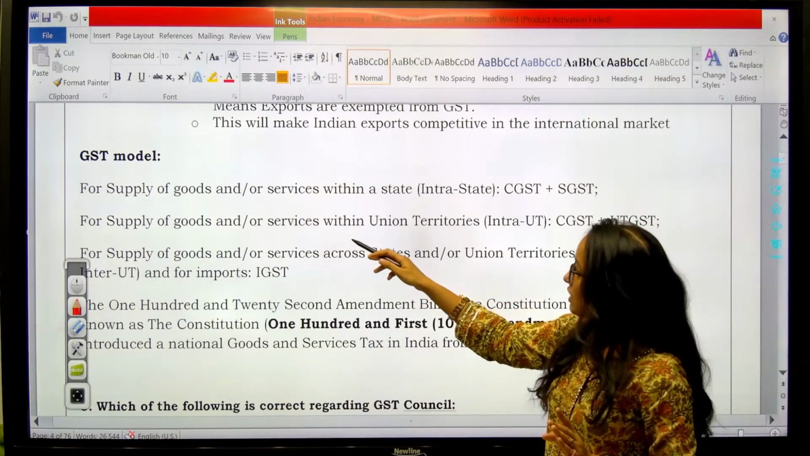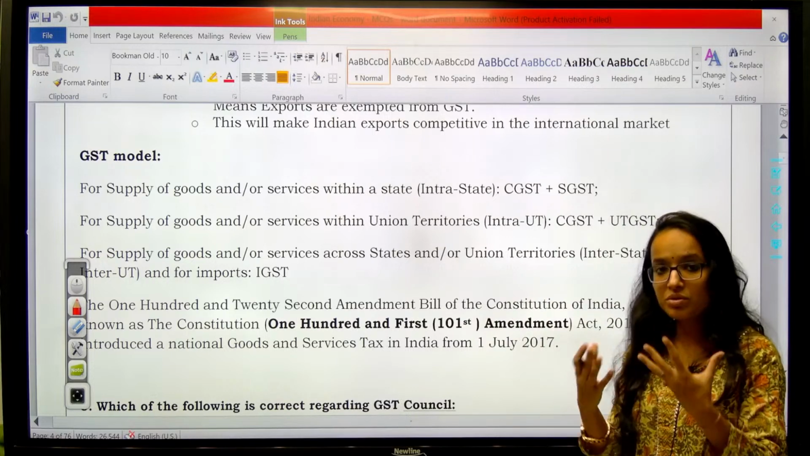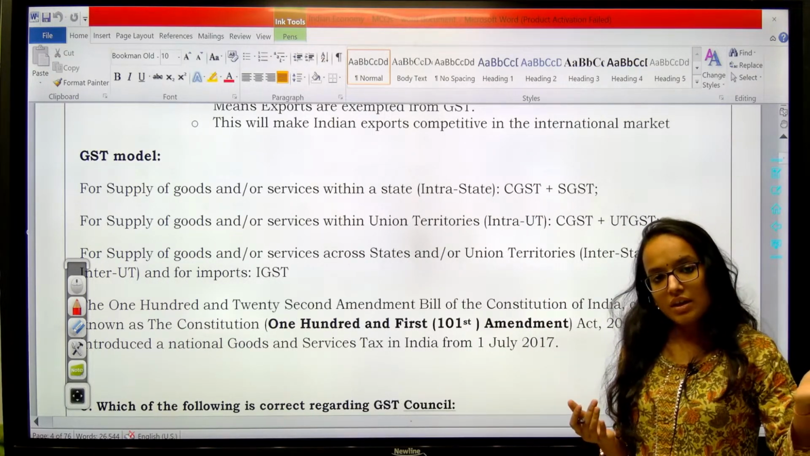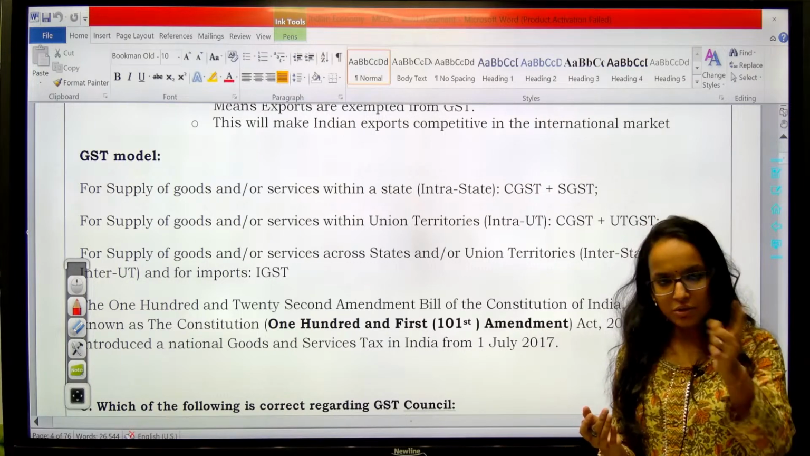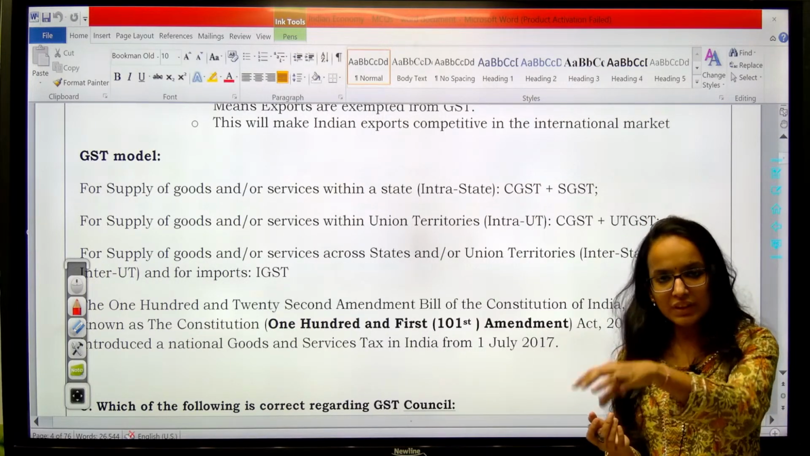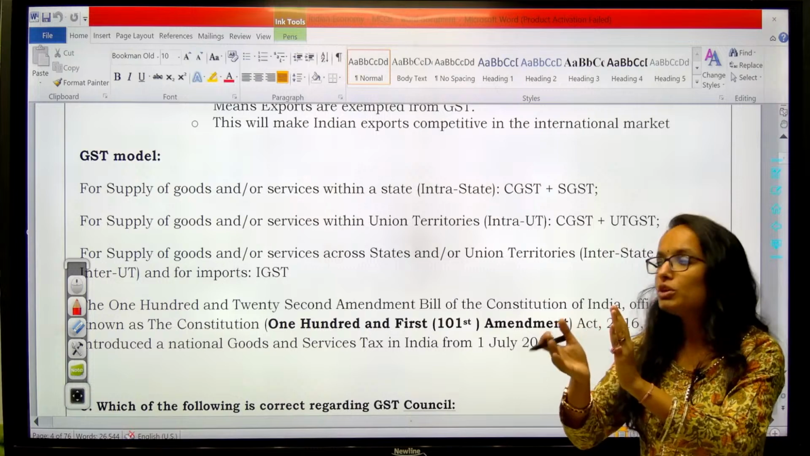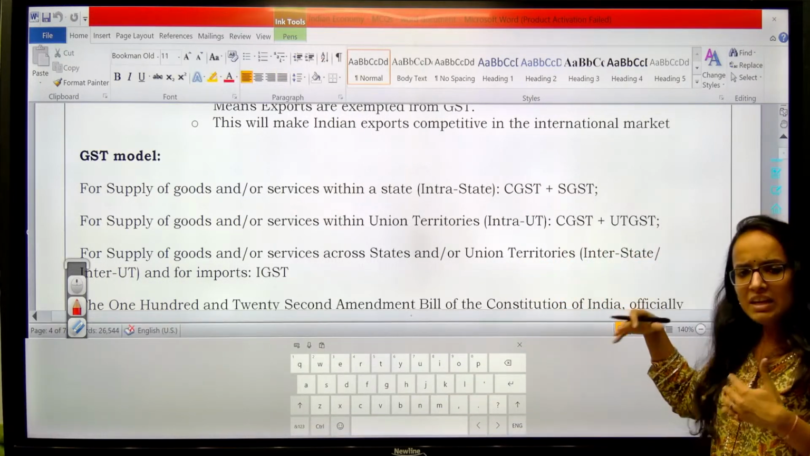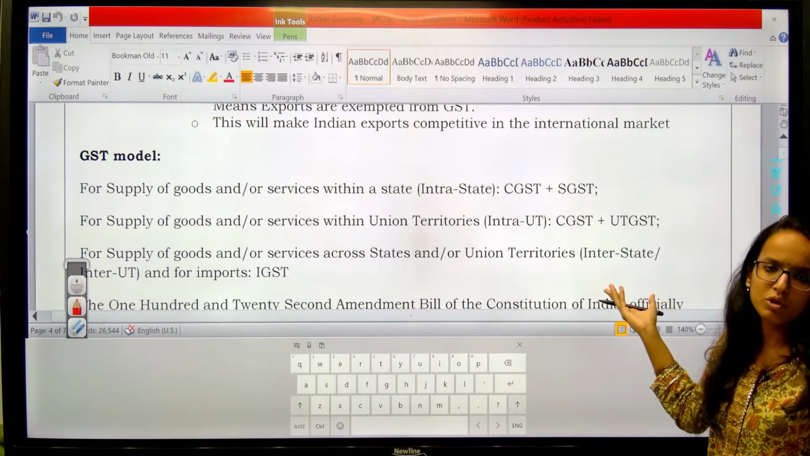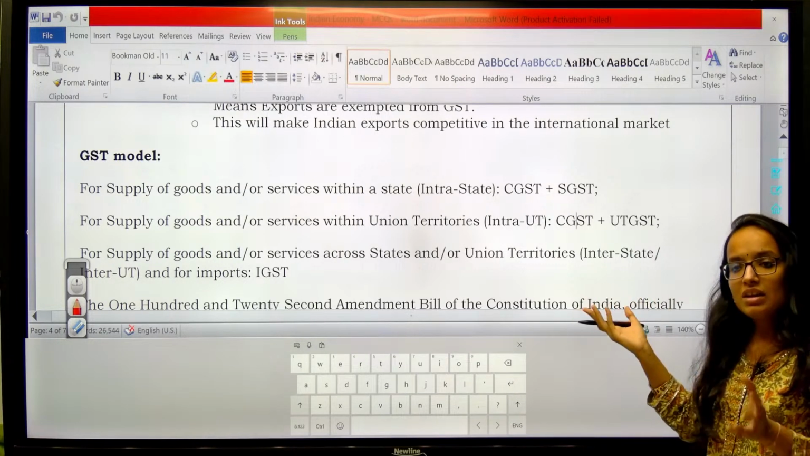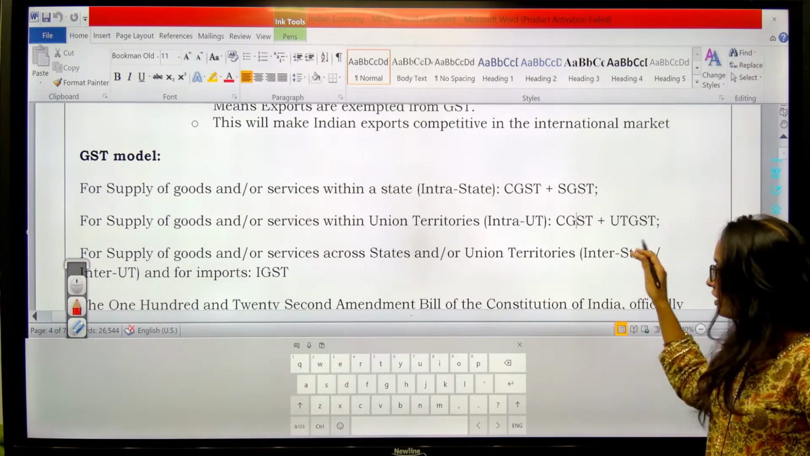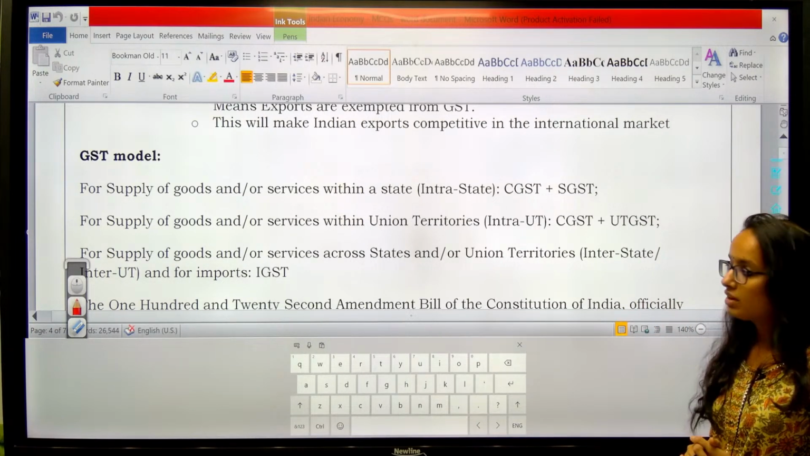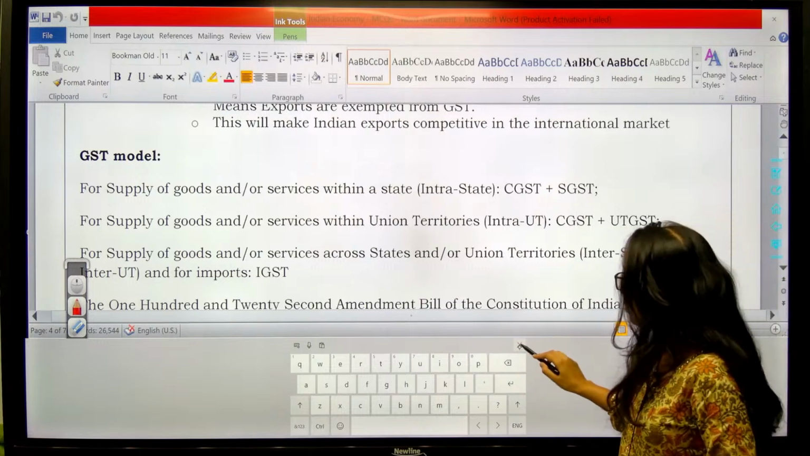For supply of goods and services within union territories, say there is a union territory, any of your union territories, if it is produced and sold within that particular UT, that would be intra-UT, or intra-state for that matter. Again, CGST will be levied, and in place of state you have UT, so we call it UTGST. The government of the union territory will collect it, plus the central government will also collect it. Okay, is this clear?